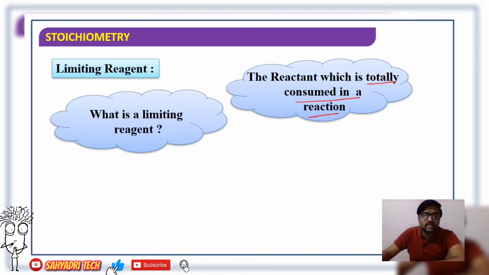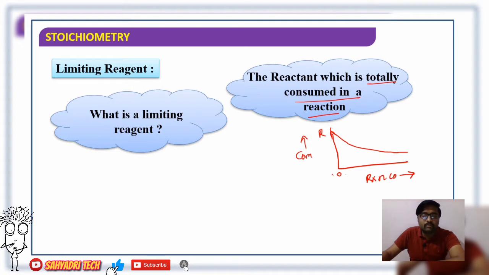During a reaction, what happens? If we plot a graph of concentration versus reaction coordinate, the concentration of reactant is maximum at time 0. With respect to time, the concentration of reactant goes on decreasing.